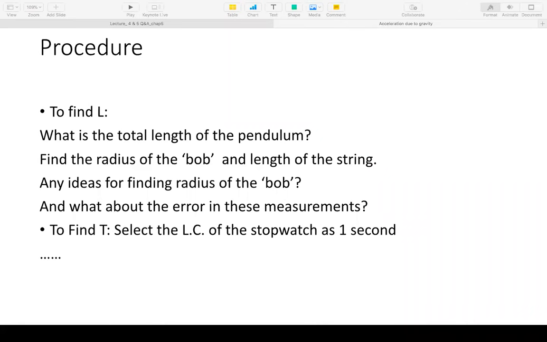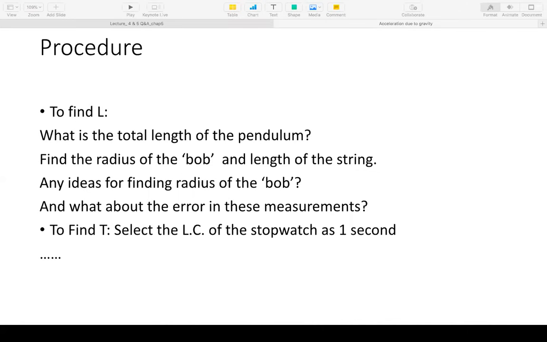Then what happens? We need to start the stopwatch at the start, although there might be some error in that exact start point. But then after 10 oscillations, when we stop, there is some error in the stopping. Of course, we make the utmost effort to start and stop at the exact time. In spite of that, if there is any error left, it will be divided and reduced. It will be 1/10 of what the error would be if we were starting and stopping at the end of every oscillation. That's why we have to take a number of oscillations.